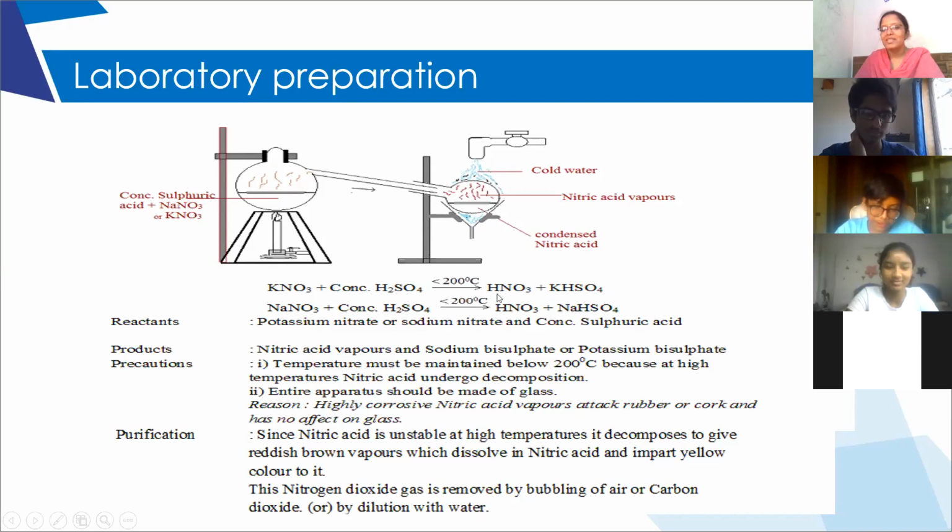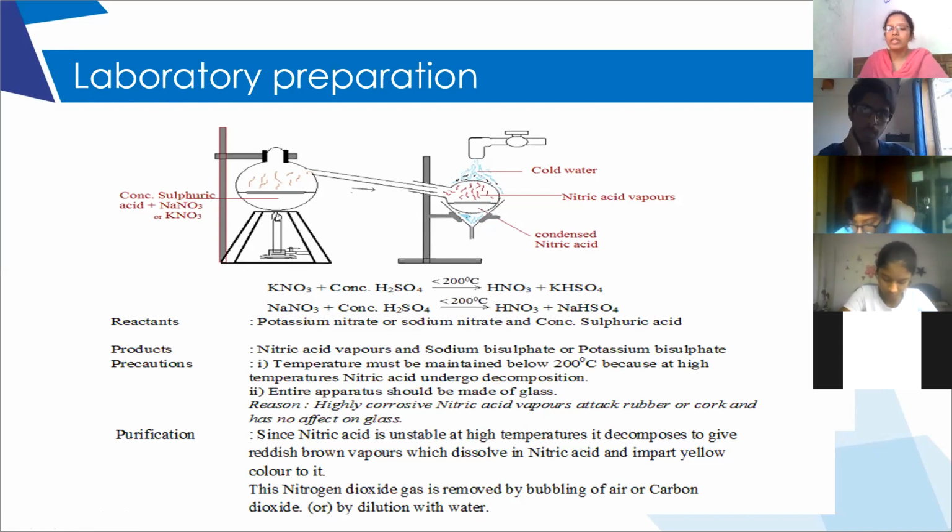Yes, ma'am. So sulfuric acid is less volatile, so when we add it to potassium nitrate or sodium nitrate, it will replace the more volatile acid from its salt solution. So nitric acid is formed. Clear? So when concentrated sulfuric acid is added to potassium or sodium nitrate, we will get nitric acid and potassium bisulfate or sodium bisulfate.